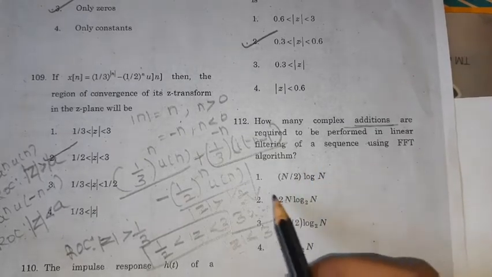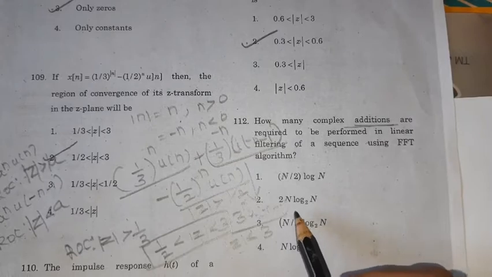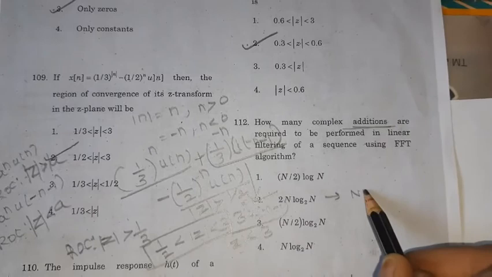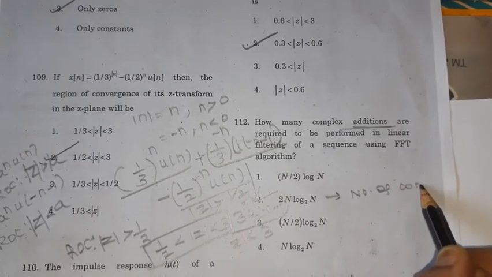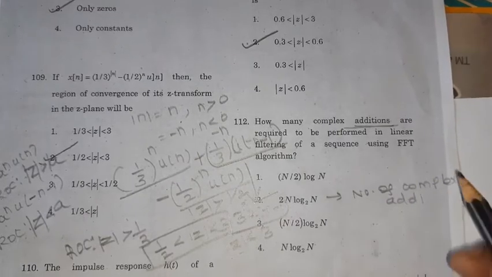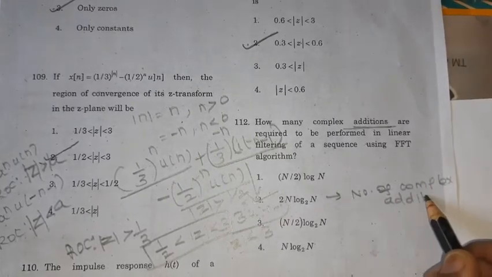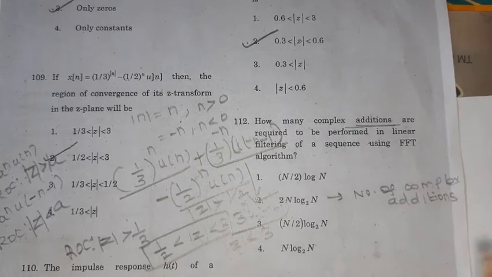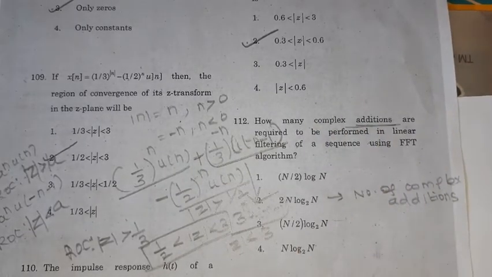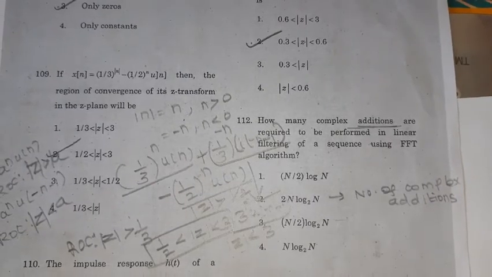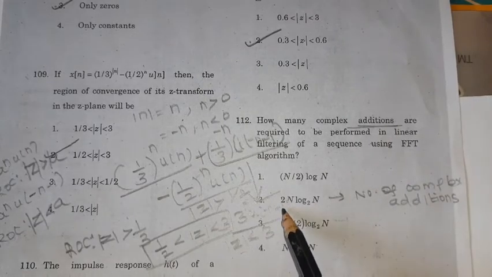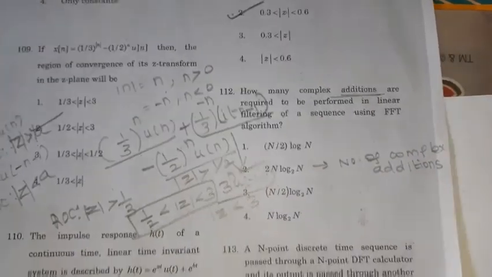Four options are given. Option 2, 2n log 2n, is the number of complex additions required, and it is the correct answer for this problem. In the case of complex multiplications it is n by 2 log 2n, but the question asks about complex additions, for which the formula is 2n log 2n.